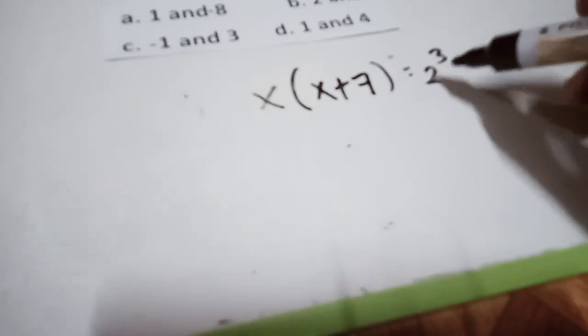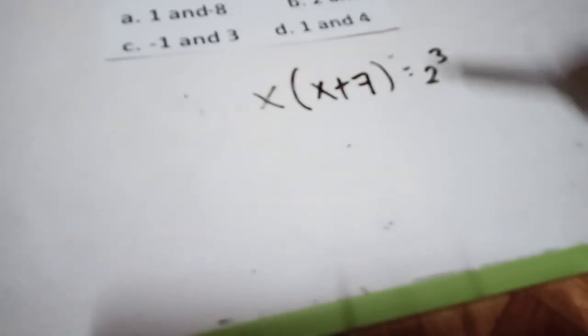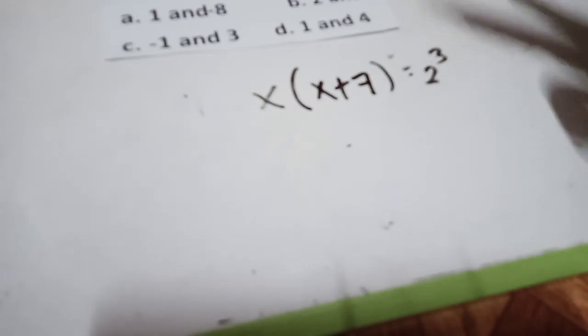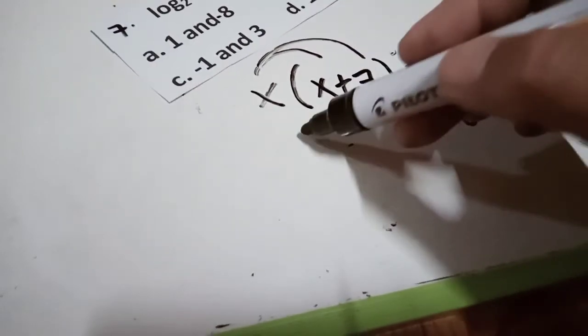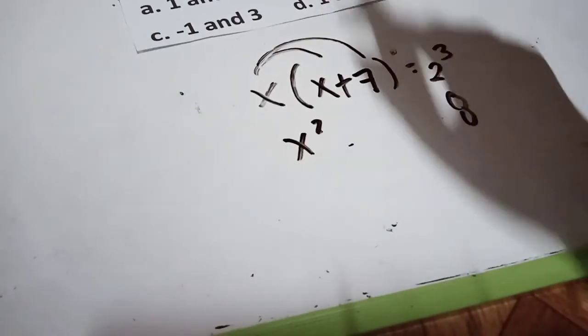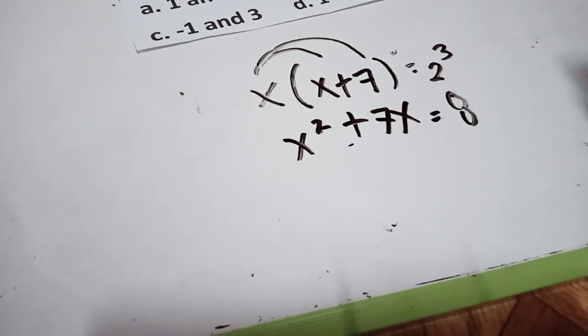We know that 2 to the third, take note, is 2 times 2, 4. 4 times 2 will become 8. And then we will multiply x squared plus 7x is equals to 8.